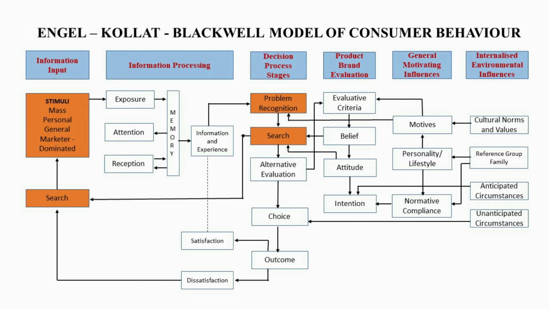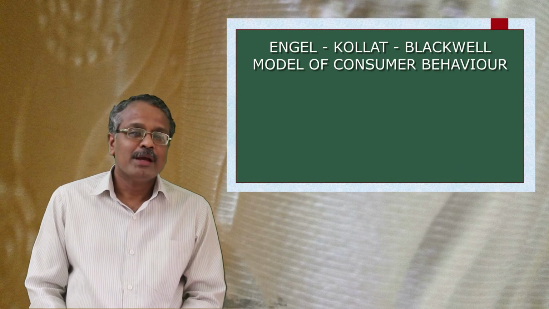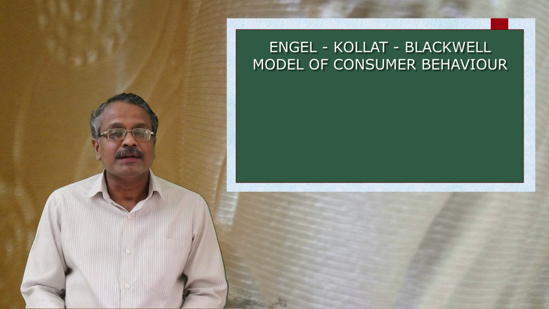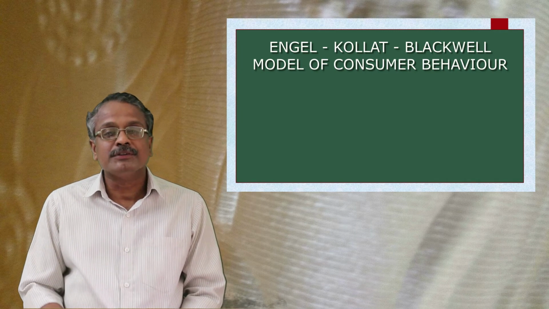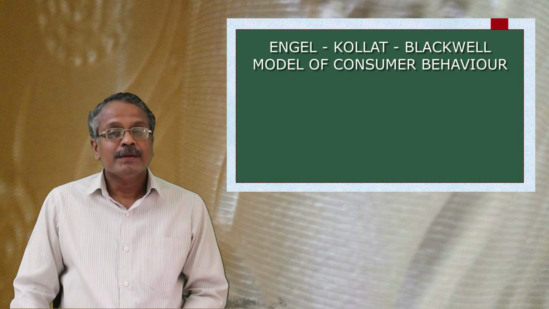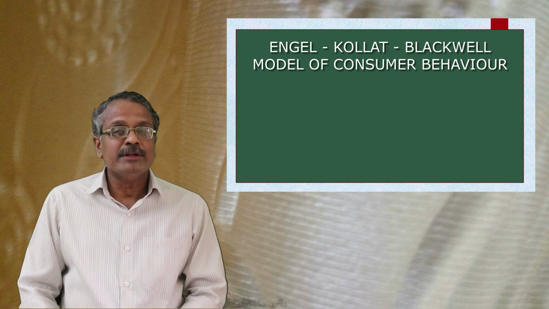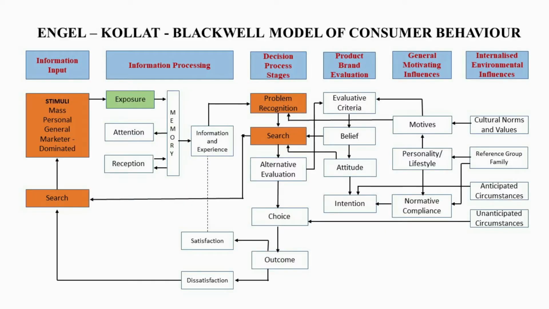We can see variables like mass, personal, general, marketer dominated, etc. These include personal and non-personal sources of information. It may be commercial sources such as advertisements, public relations, and other marketing strategies. Some other non-commercial sources such as friends, relatives, reference groups, etc. may also be the information input. Thus, the consumer who engages in the search establishes the connection with the information sources.